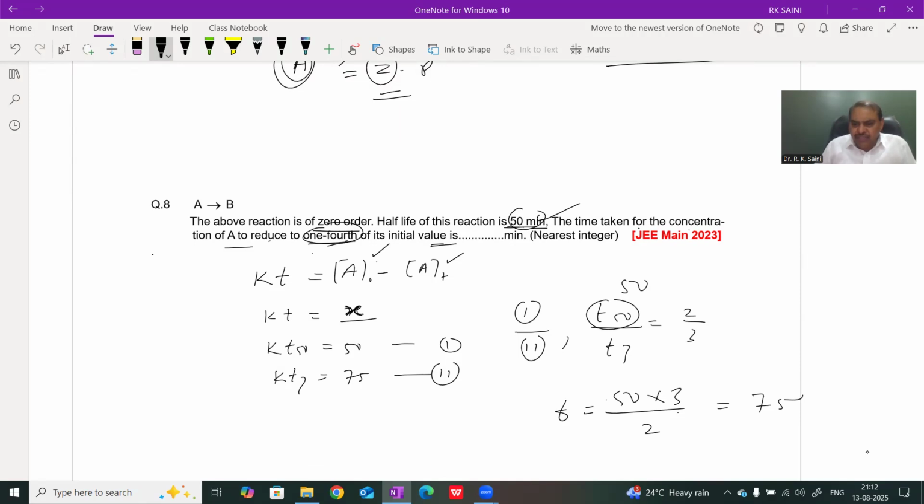175 nahi, only 75. Our answer is 75. 150 divided by 2. Okay. So time 75 minutes. Question number 9.